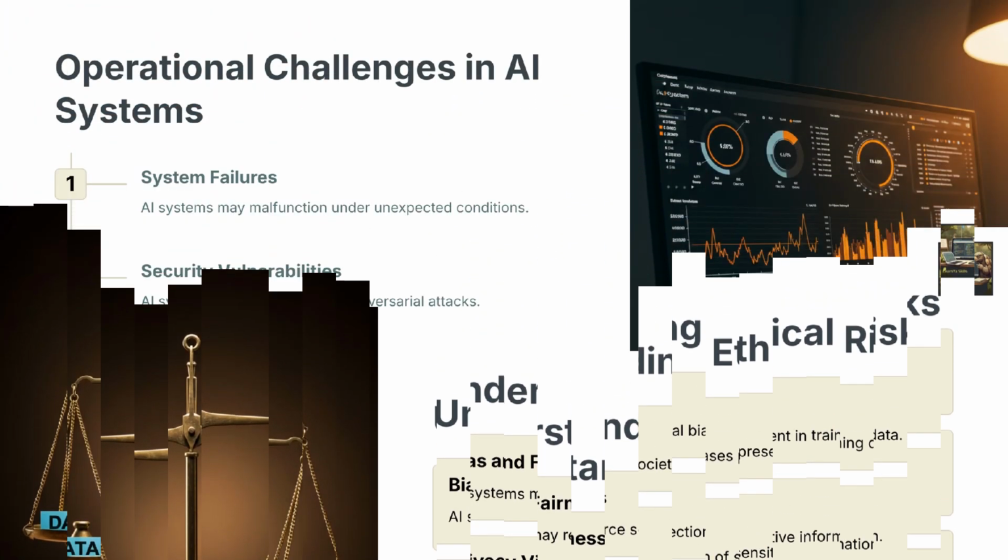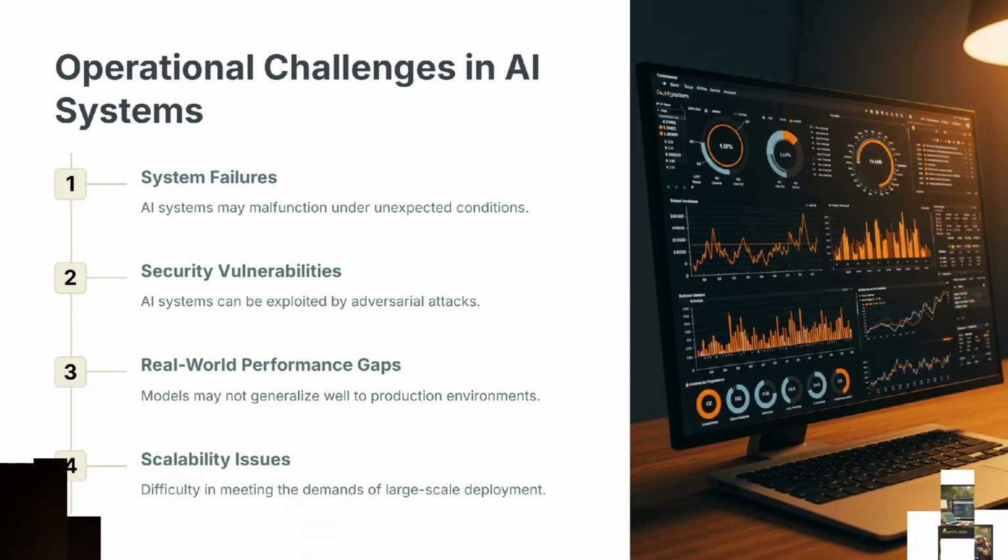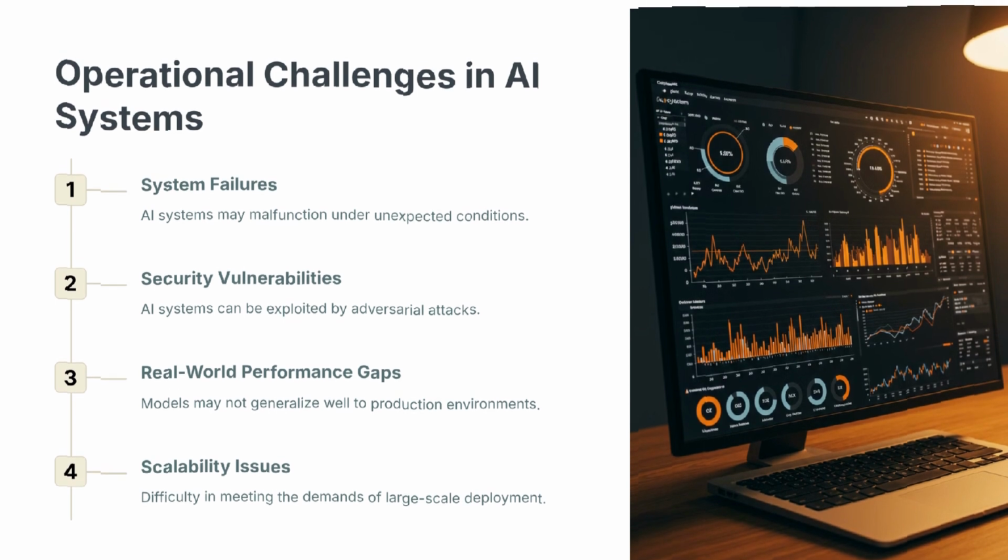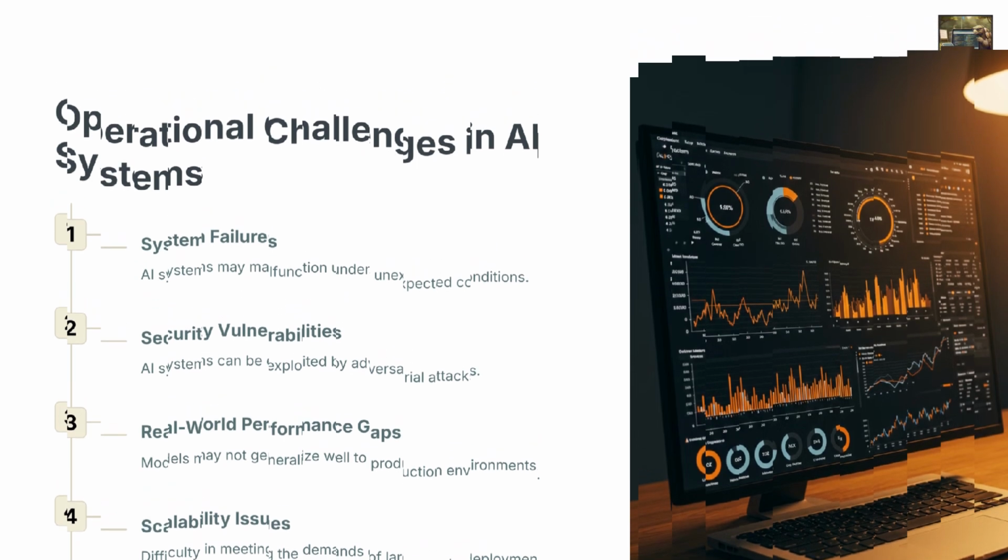Operational risks can disrupt the functionality or reliability of AI systems. These include system failures, such as AI models breaking down under unexpected conditions, and security vulnerabilities like adversarial attacks. Real-world performance gaps, where models fail to generalize from training to production, can also cause significant issues. Managing operational risks is essential for ensuring AI systems perform as expected.